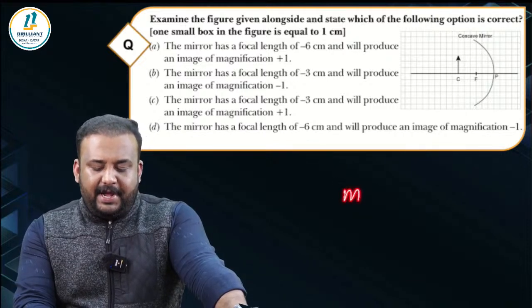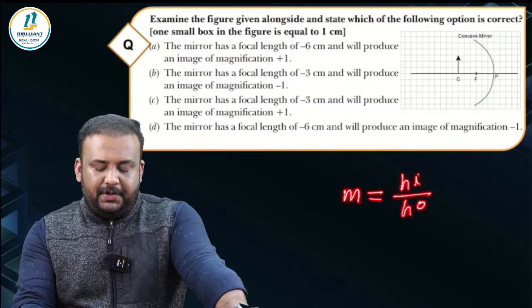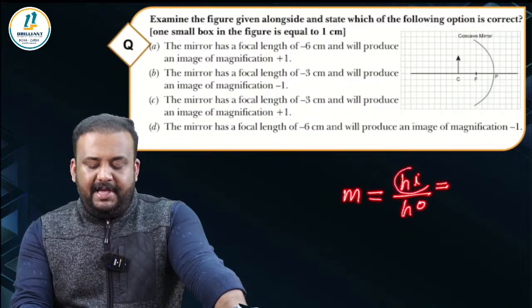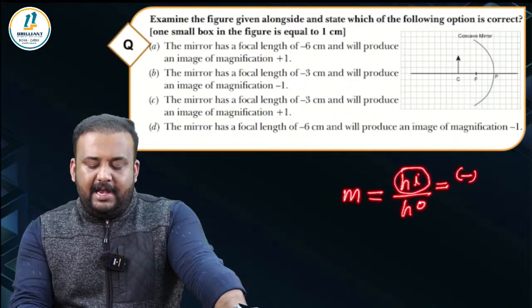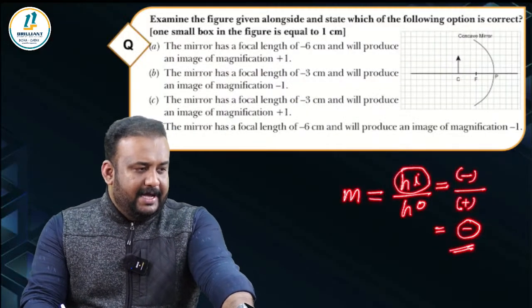Yes. See, you can easily understand that by simply looking at the magnification equation, hi by ho. If it is a real image, you know that the image will be inverted, right? So that will be negative, and the object is kept upright, so it will be positive. So the magnification will be negative for all real images. Is it clear?